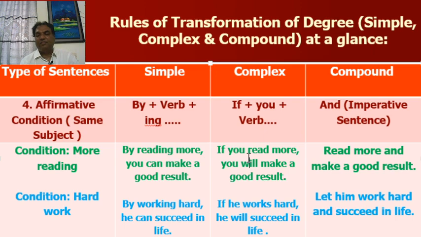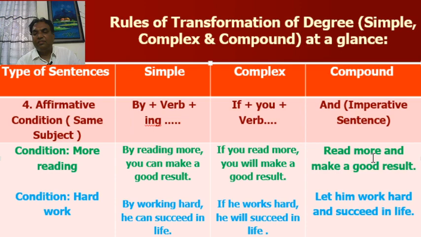First, complex sentence: if you read more, you will make a good result. In both cases, the subject is you. So subjects are the same and it is an affirmative condition. So in simple, by reading more, you can make a good result. When you use by, you have to use can plus V1. And in compound, two imperative sentences will be joined by and.